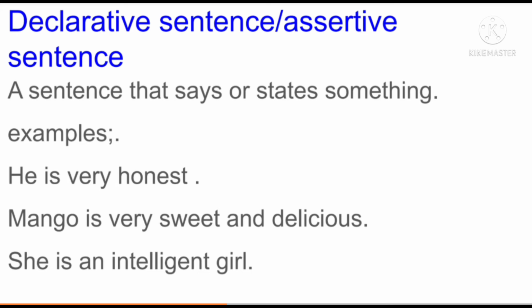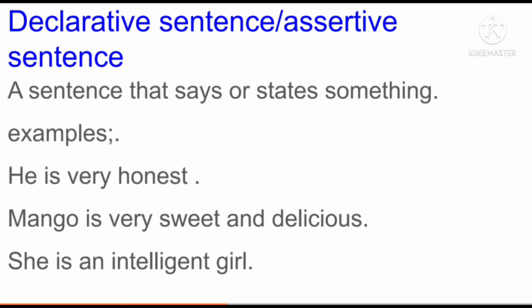Alright, she is an intelligent girl. Here we are just informing that the girl is intelligent. So these all end with a period. These are the declarative sentences that just state facts.